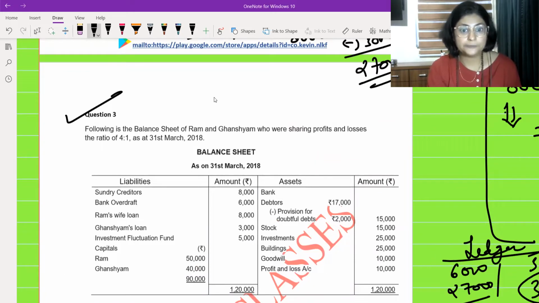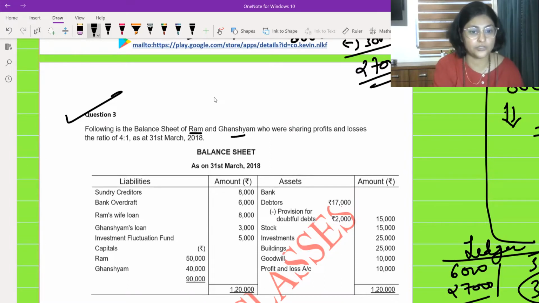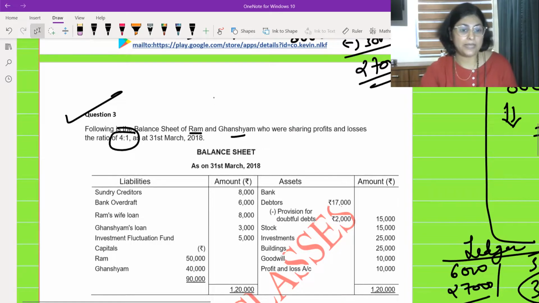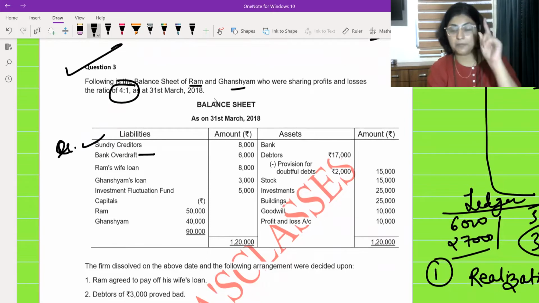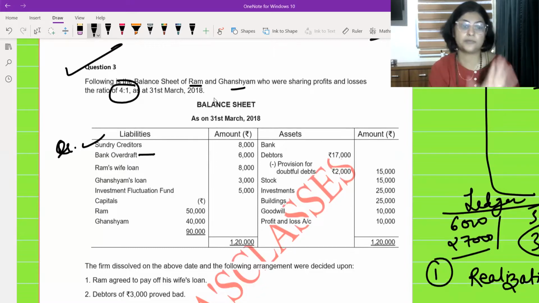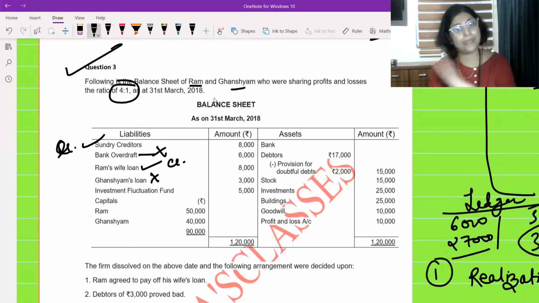The following is the balance sheet of Ram and Ghanshyam. There are two partners, Ram and Ghanshyam, who are sharing profits and losses in the ratio 4:1. Okay. Now the balance sheet is being given. Sundry creditors will be transferred to the credit side of realization account. Bank overdraft. Remember that bank loan is transferred to the realization account, but bank overdraft is not transferred to the realization account. Not going. Ram's wife's loan is going to the credit side. Ghanshyam's loan, no, it will be made separately, as asked by the question.